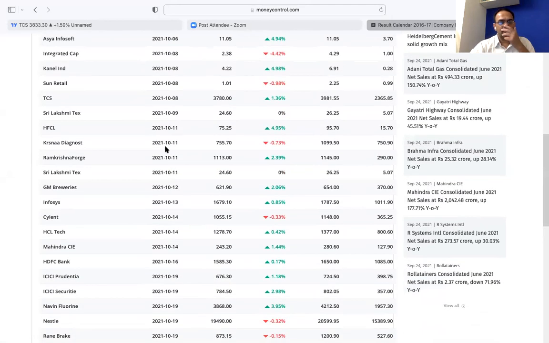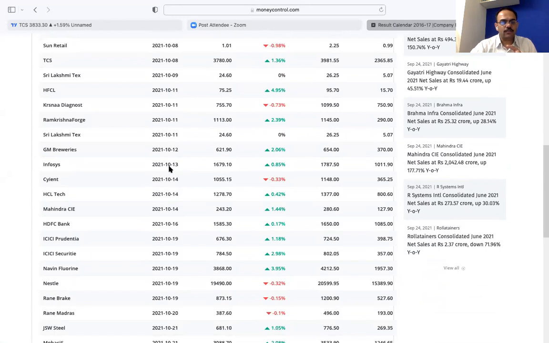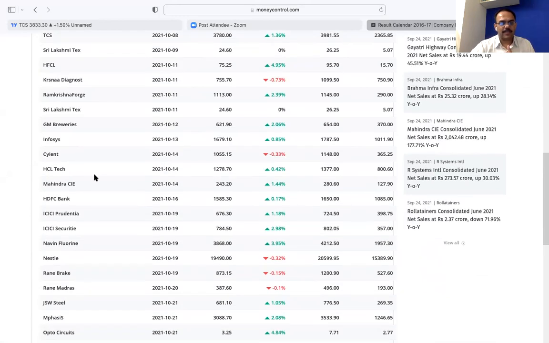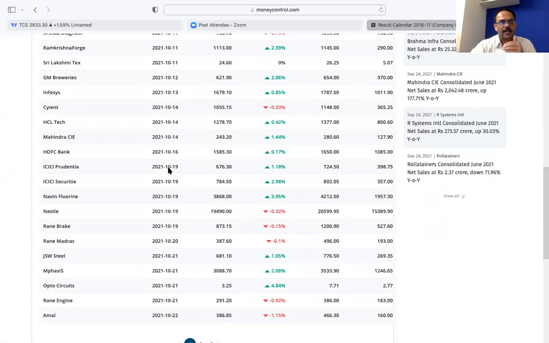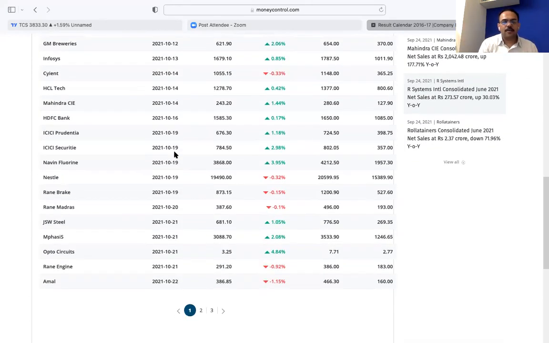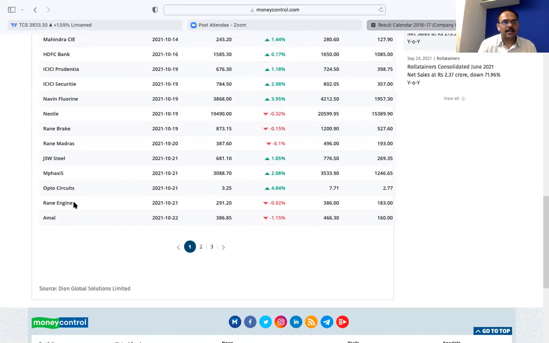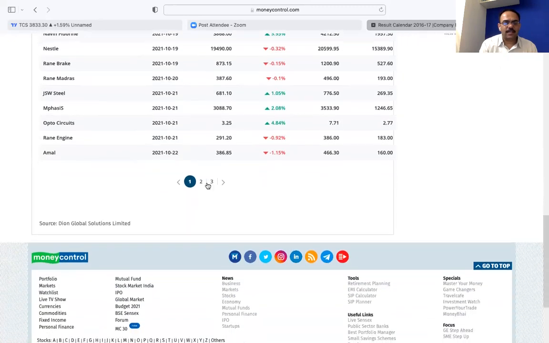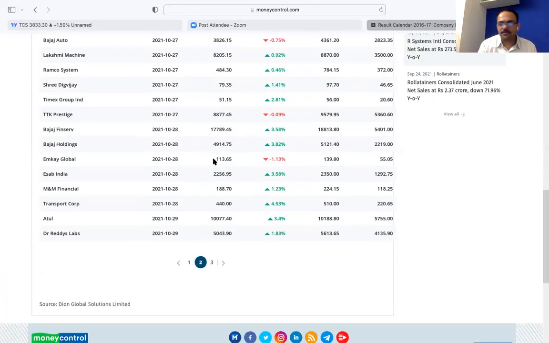Then after TCS is on 8th October. Infosys on 13th October. So it is coming after. HCL Technologies 14th. ICICI, HDFC Bank 16th. So it's not that on the same day all companies will declare their results. So you have 16-10. Once you earn from TCS, you move to HDFC Bank, then you move to ICICI Bank, then you move to Mphasis, then you can move to Bajaj Finance.